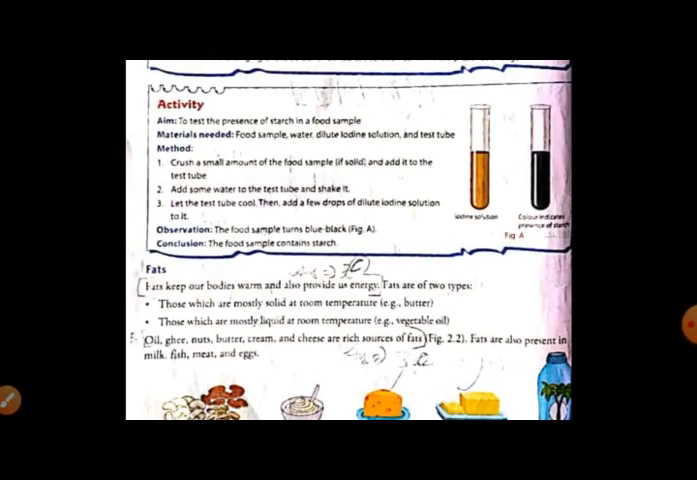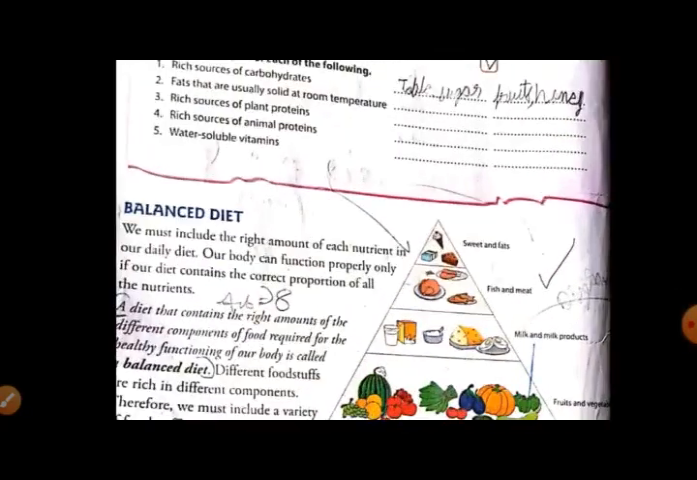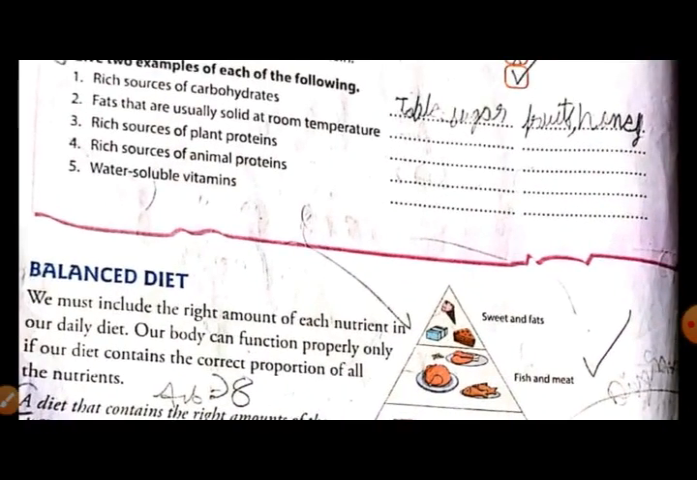Butter and ghee are usually solid at room temperature. Next, a rich source of plant protein. So plant protein, soybean.